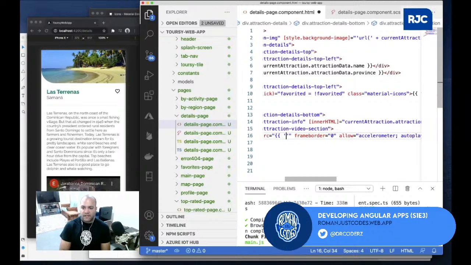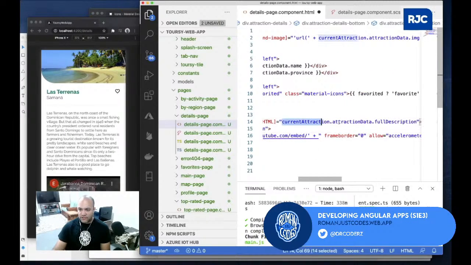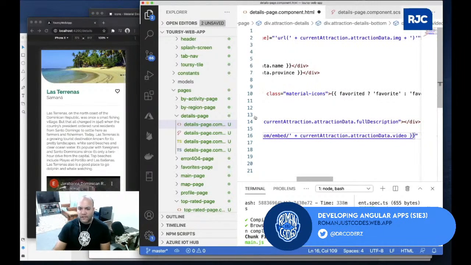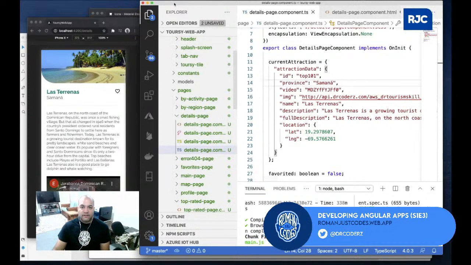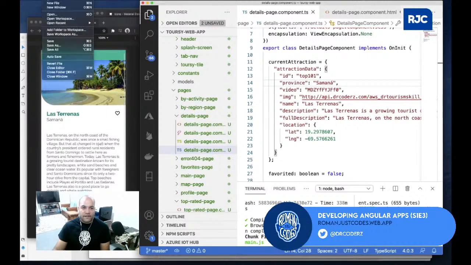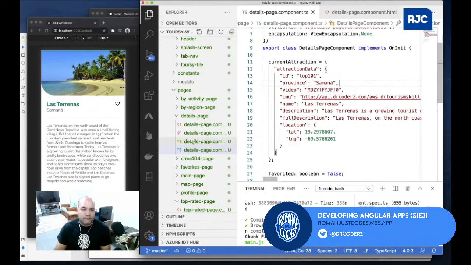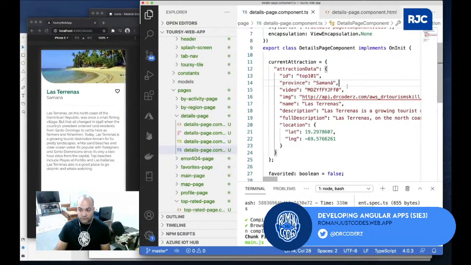So if I do this and then paste this, I'll do embed plus the current attraction data, that video. This video, yeah, the video ID. Okay, but this one doesn't work exactly. This one is bad, so that's why it doesn't show. If I use the one that actually worked, which is this guy, and paste it, let's say I'm using this guy, now I'll save it all, and there you go. Well, I need to save all, sorry. So it's just because that specific ID wasn't working, I guess.